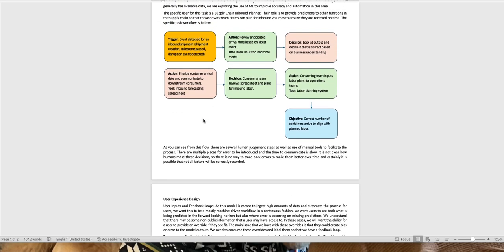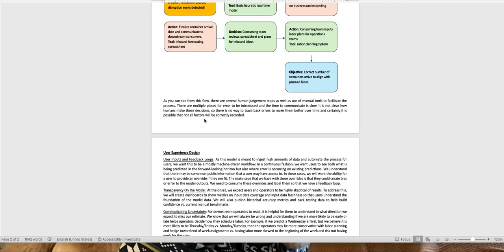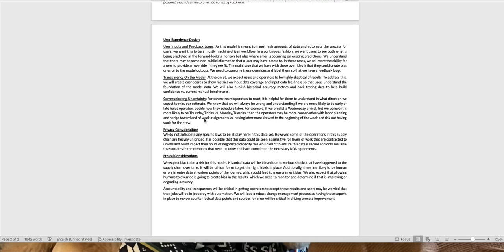As you can see from this flow, there are several human judgment steps as well as use of manual tools to facilitate the process. There are multiple places for error to be introduced, and the communication is slow. It's not clear how humans make these decisions, so there's no way to trace back errors to make them better over time. It certainly is not possible to include all the factors in that analysis.